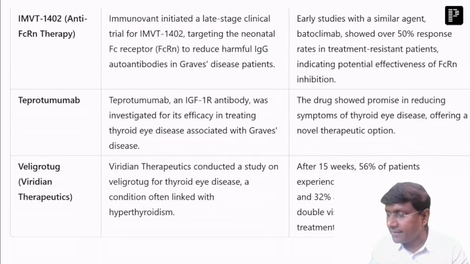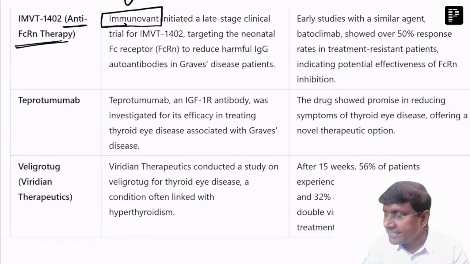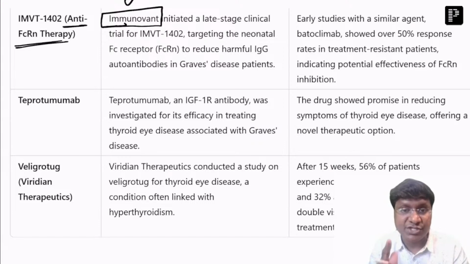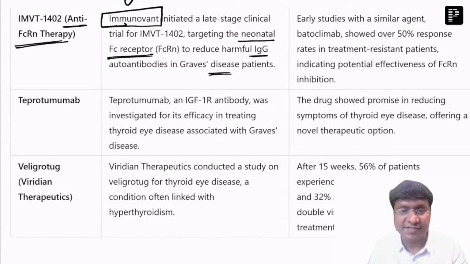Another important trial is anti-FcRn therapy, that is Immunovant. Immunovant has initiated a late stage clinical trial mainly targeting the neonatal Fc receptors to reduce the IgG autoantibodies in Graves' disease patients, right?